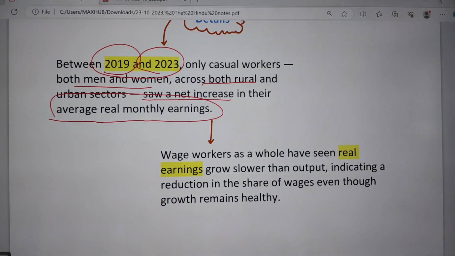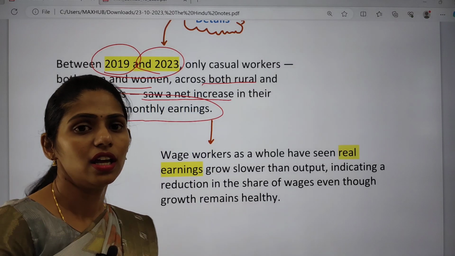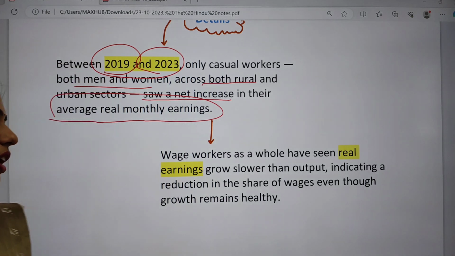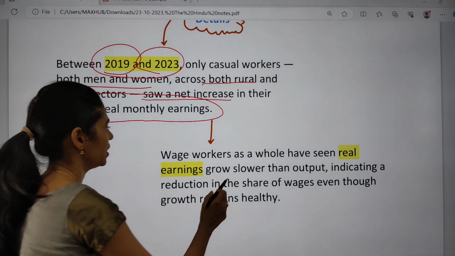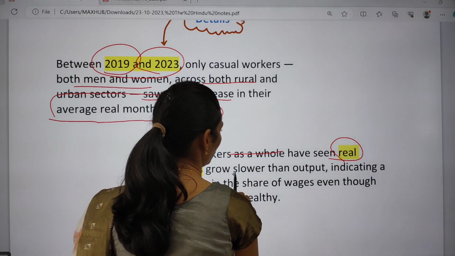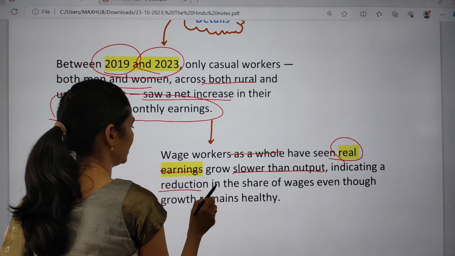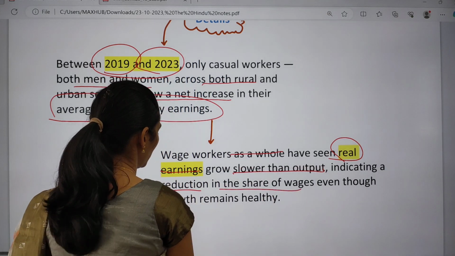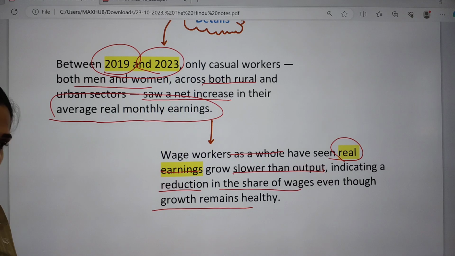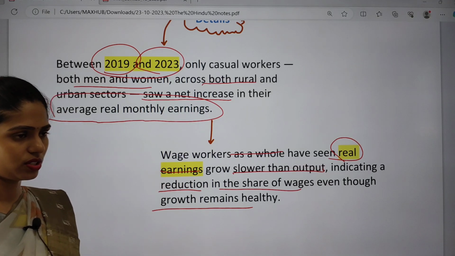So their monthly earnings also increased, which contributed to more women entering the workforce. And wage workers as a whole have seen real earnings grow slower than output, indicating a reduction in the share of wages even though growth remains healthy. So these are some important things given by the Periodic Labour Force Survey.